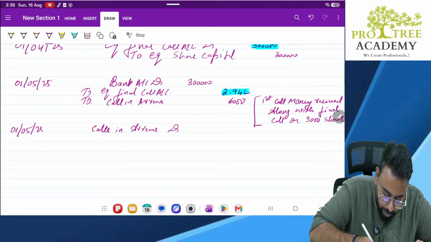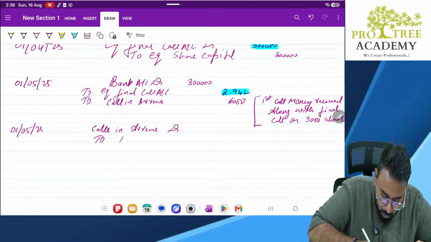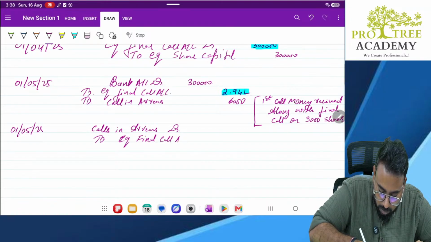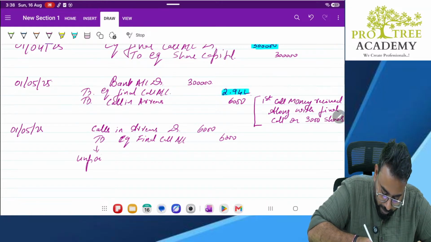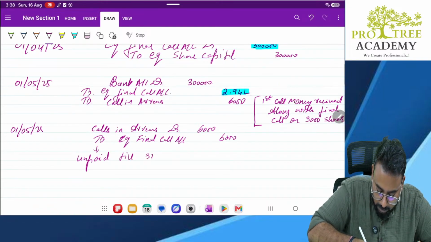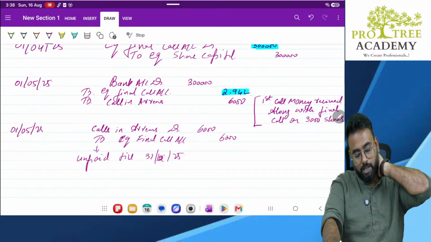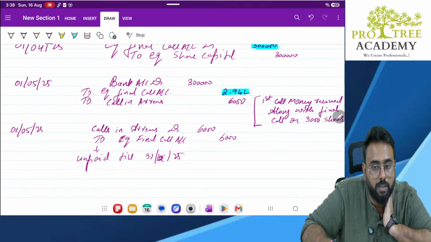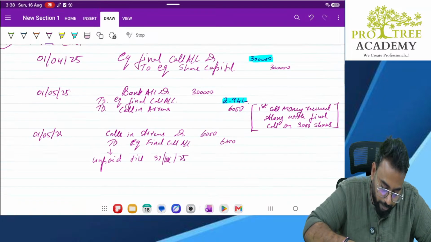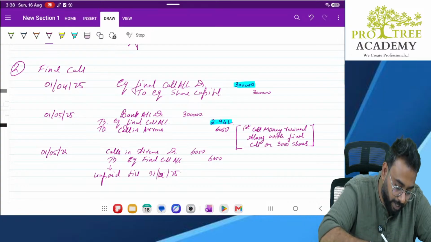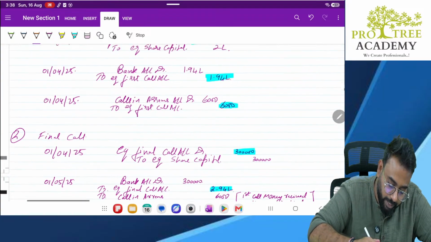Calls in arrears account debit to equity final call. 6,000, 6,000. This remains unpaid till 31st December 25, till we close the books. Okay. Yes, all the entries are done. Now interest will come. Interest on what, sir? Interest here.